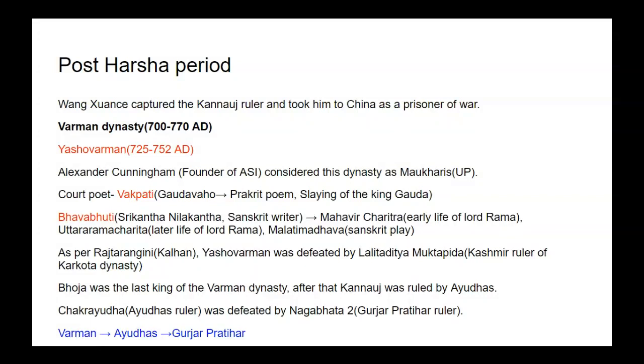There is a king named Yasodharman and another king named Yasovarman. Yasodharman rose after the decline of the Gupta Empire, and Yasovarman rose after the decline of the Harsha Empire. So they belong to different time periods, but their names match. There is a similarity between the names of these two rulers, so I talk about it.